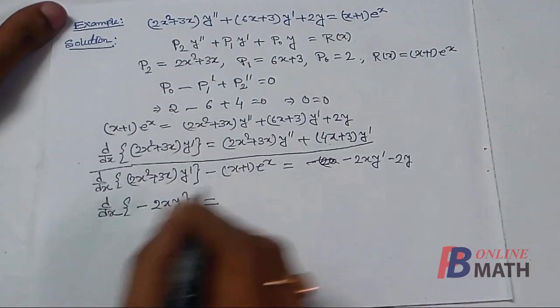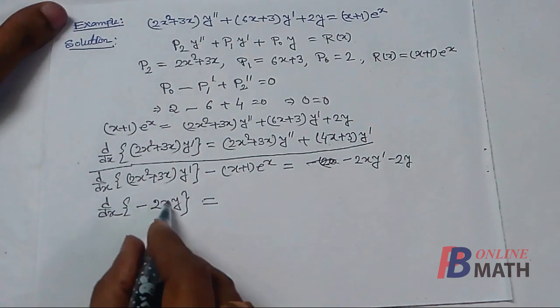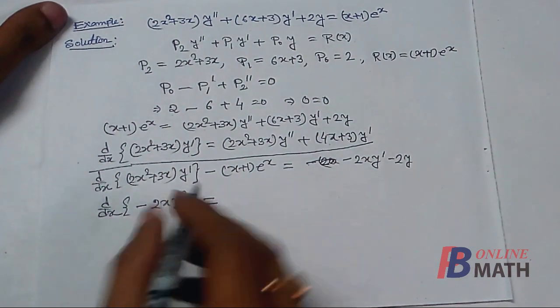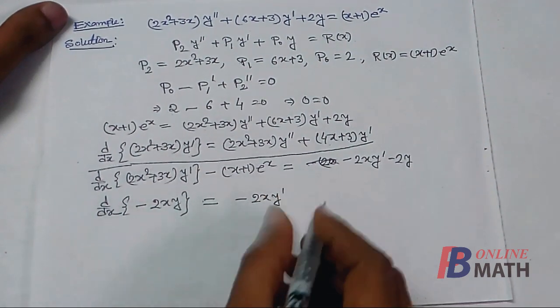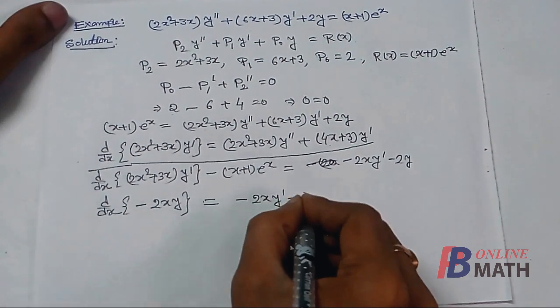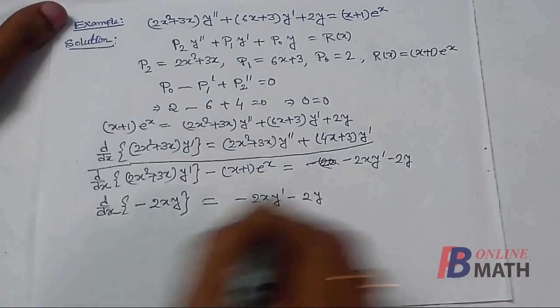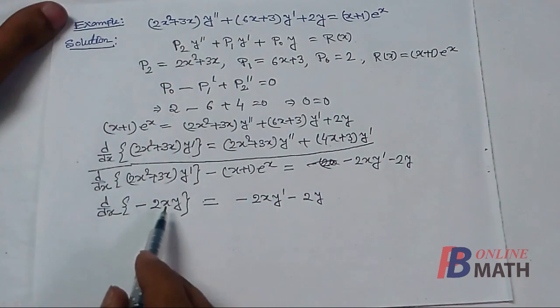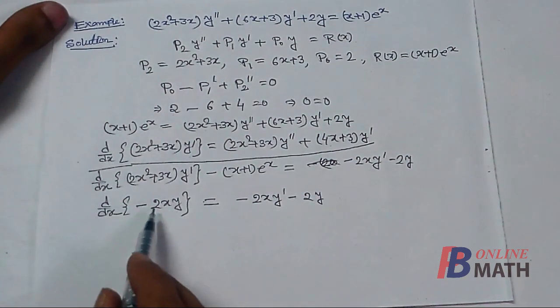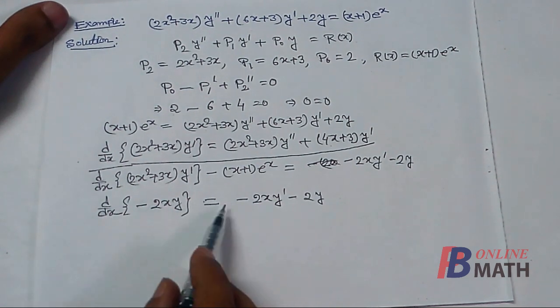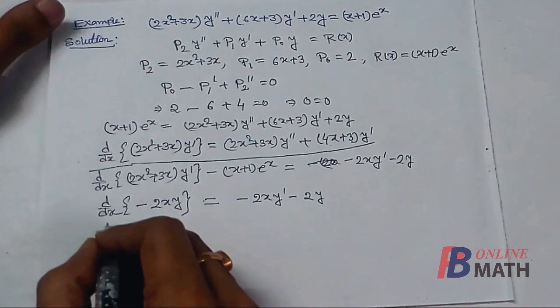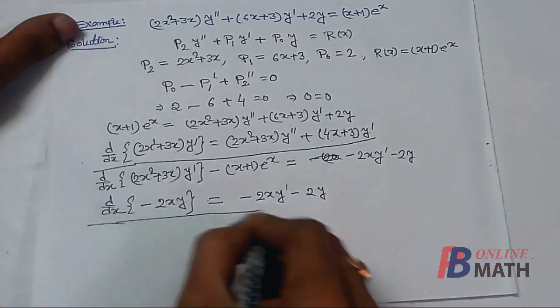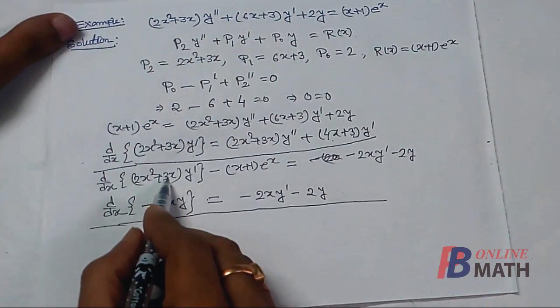If we differentiate this function with respect to x, we shall find that this is equal to −2xy' − 2y. So this is a product of two functions, x and y. Again we shall subtract this equation from this one.